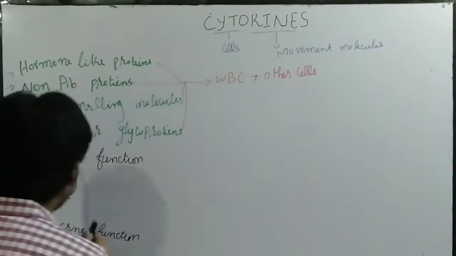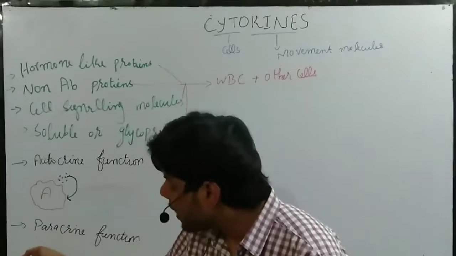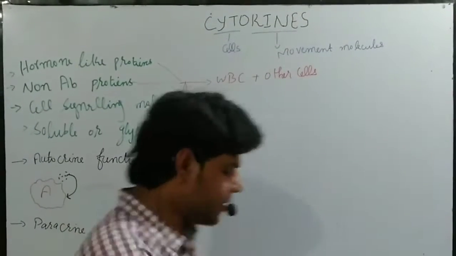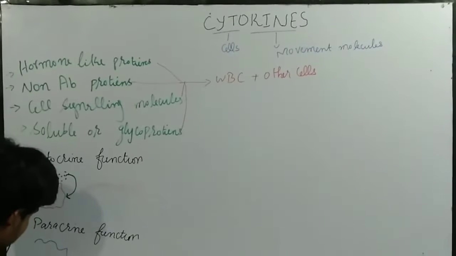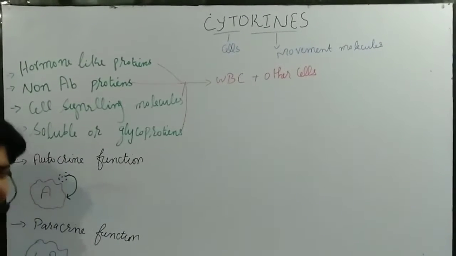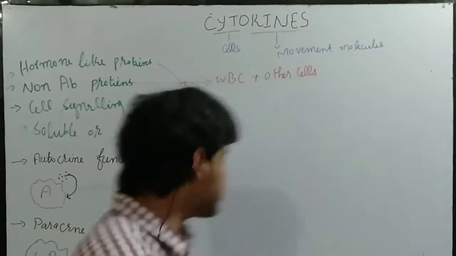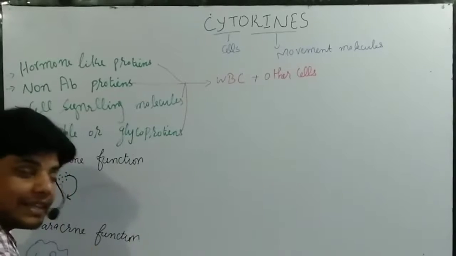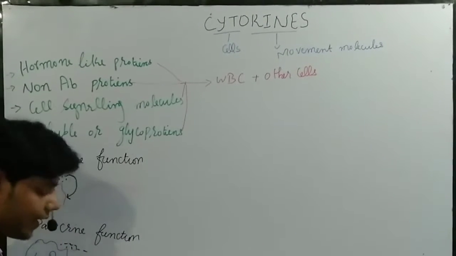Okay, then we have the paracrine function. Now in the paracrine function, what actually happens? Let me draw a cell structure. Let's suppose this is a WBC, any WBC, macrophages, dendritic cells, neutrophils, monocytes. They secrete the cytokines to nearby other cells.